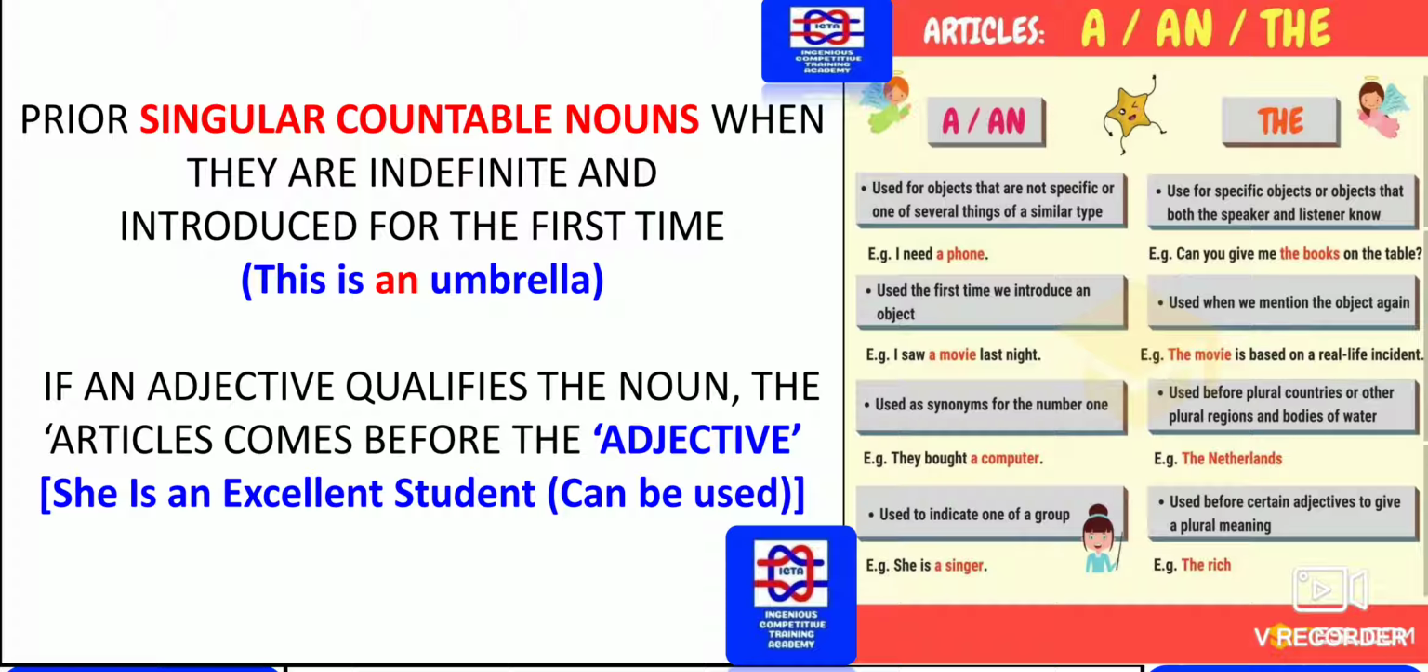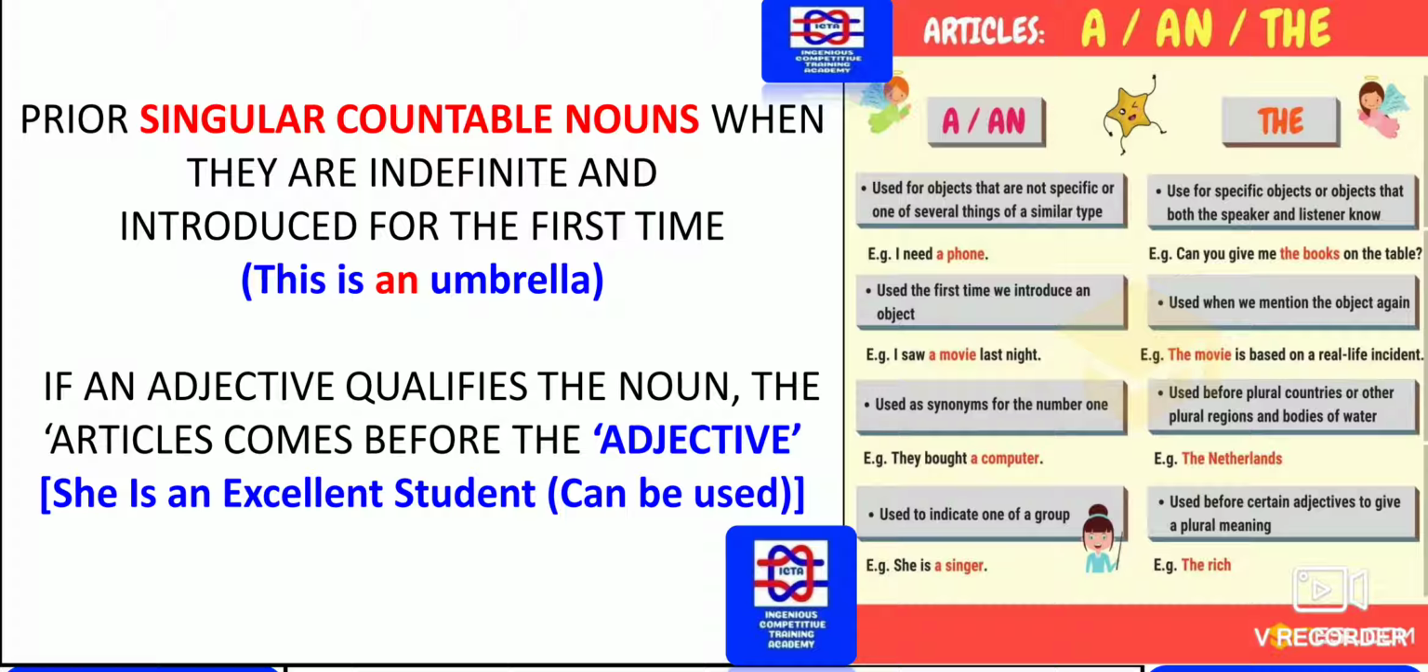Please have a look. Here we have singular countable nouns when they are indefinite and introduced for the first time. As usual, umbrella has been given. In the case of umbrella, a vowel sound has come. So in this case, it is used for the first time. This is an umbrella is the right one. If they are repeated, specifically the second time, then "the" may be used in this place.